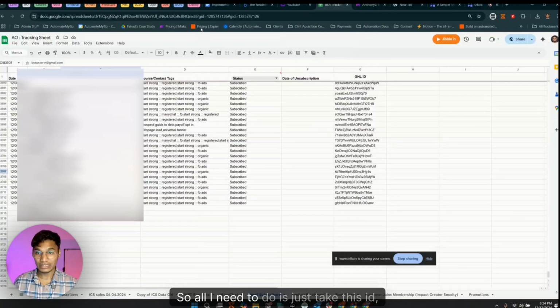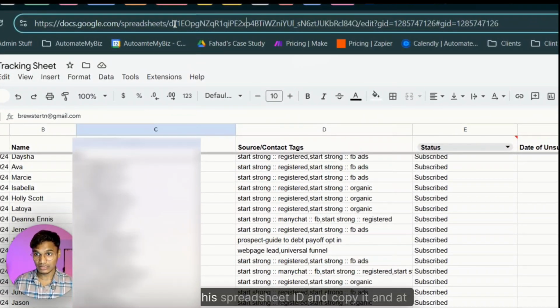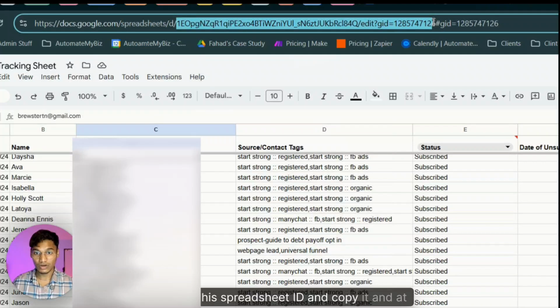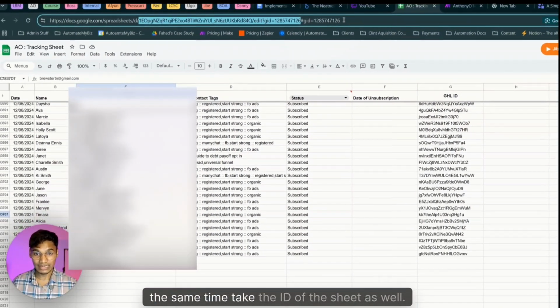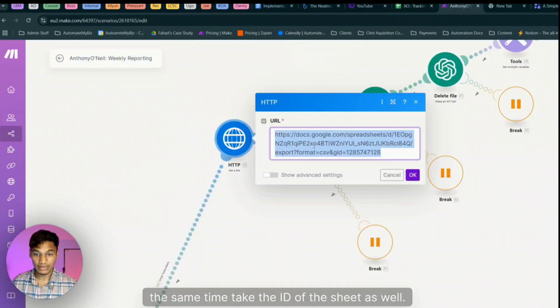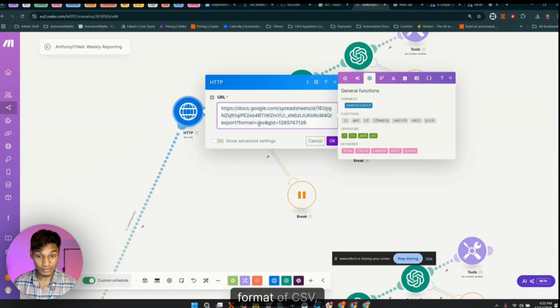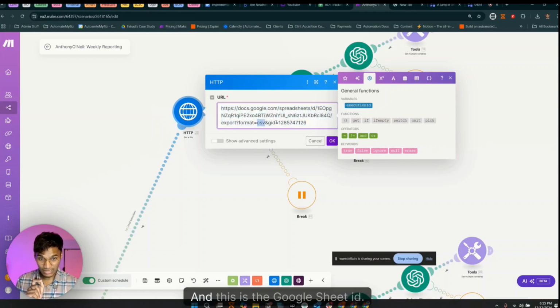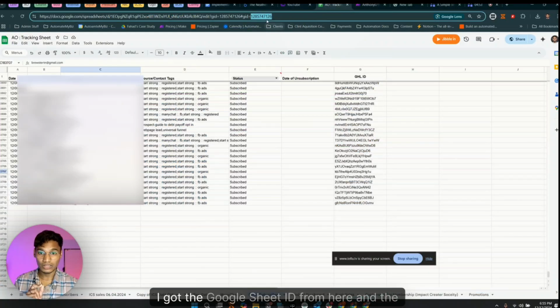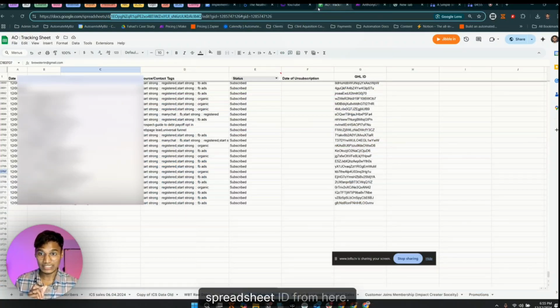So all I need to do is take this spreadsheet ID and copy it, and at the same time take the ID of the sheet as well. And this is an API call onto Google where you can download the file in the format of CSV. As you can see, CSV, and this is the Google Sheet ID. I got the Google Sheet ID from here and the spreadsheet ID from here.